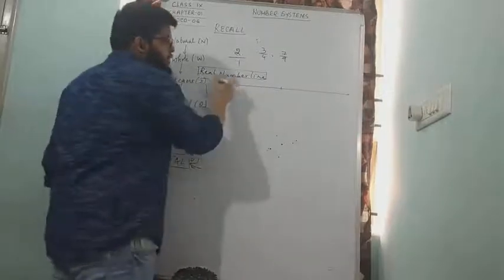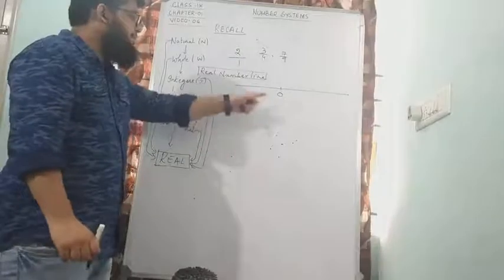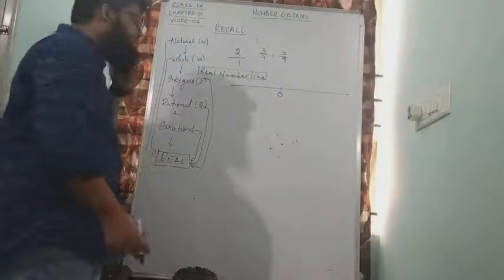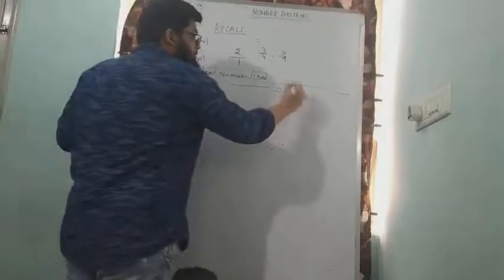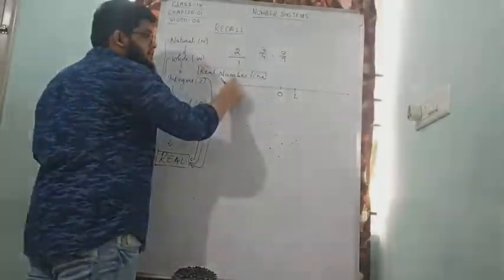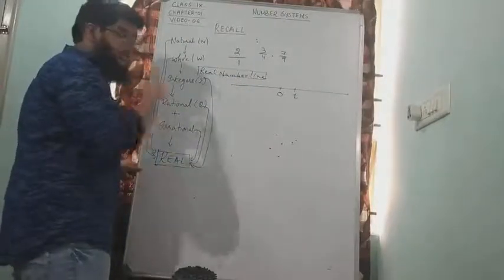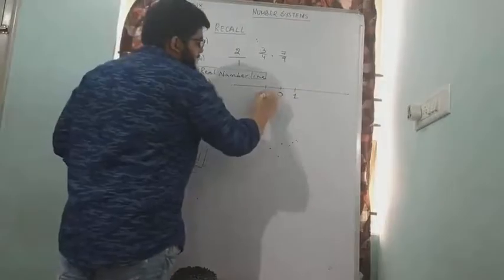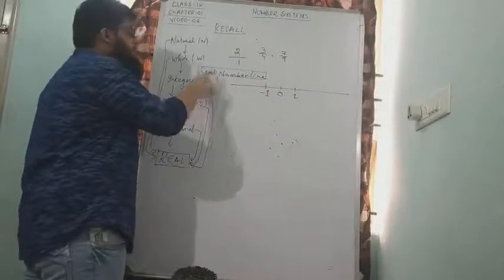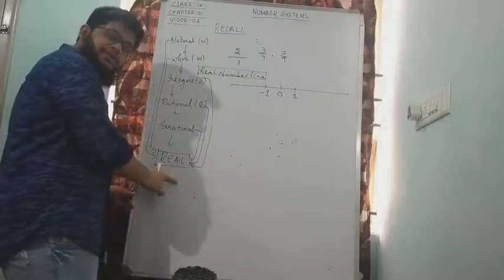For example, on a real number line, 0. Is this a real number? Yes, because 0 is a whole number and all whole numbers are also real numbers. Example 1. 1 is a natural number. Is it a real number? Yes, because all natural numbers are also real numbers. Let us suppose minus 1. Is it a real number? Yes, because minus 1 is an integer and all integers are also real numbers.